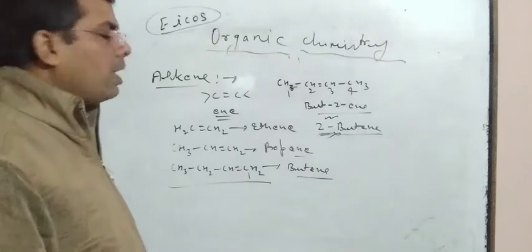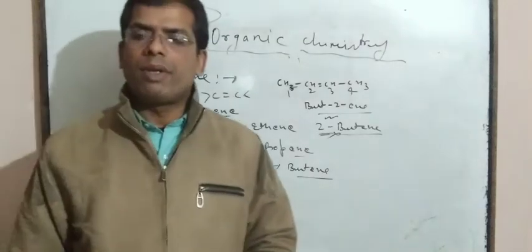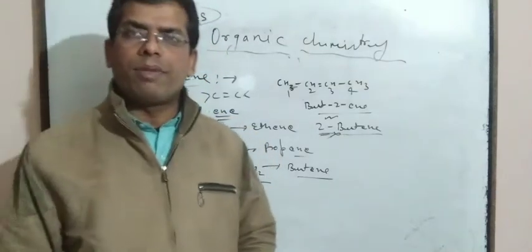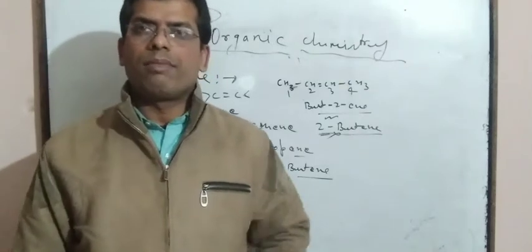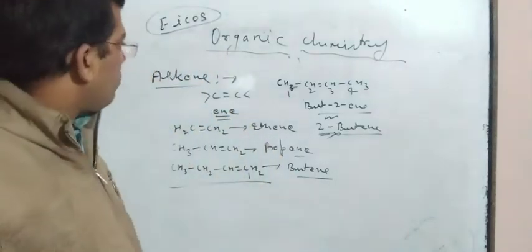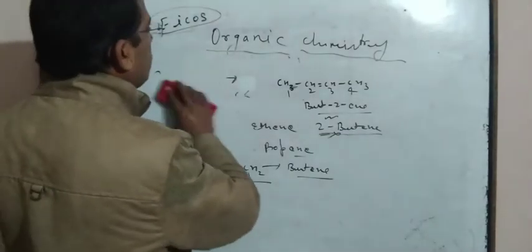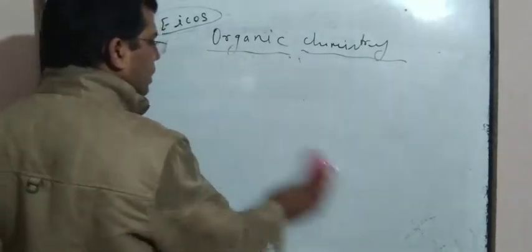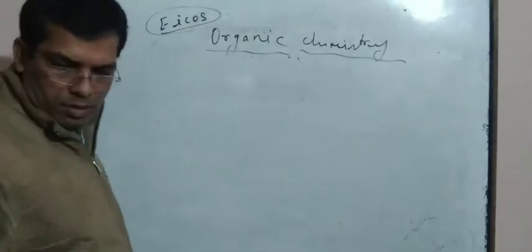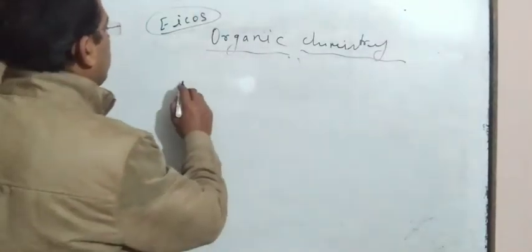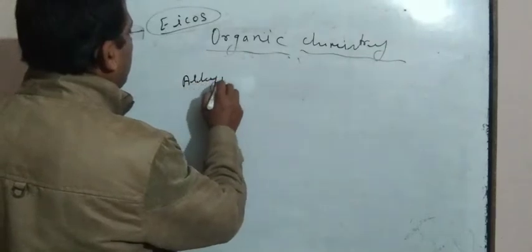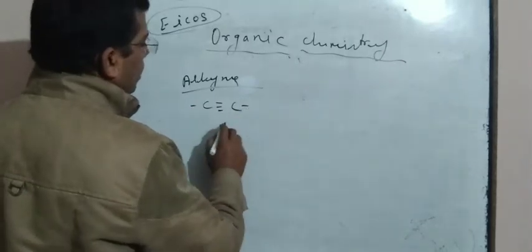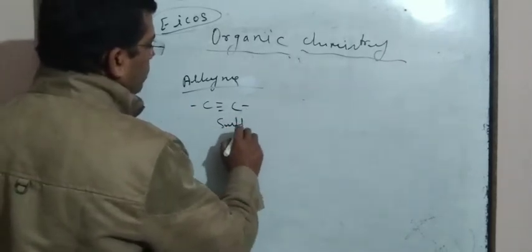Now if carbon-carbon triple bonds are present, then that is an alkyne. And for alkyne, the suffix is yne. For compounds in which carbon-carbon triple bonds are present, the suffix is yne.